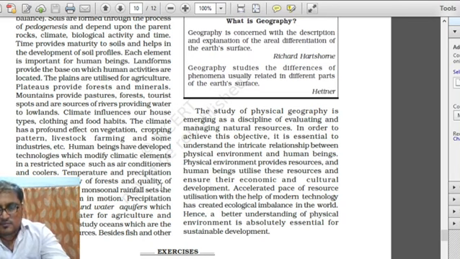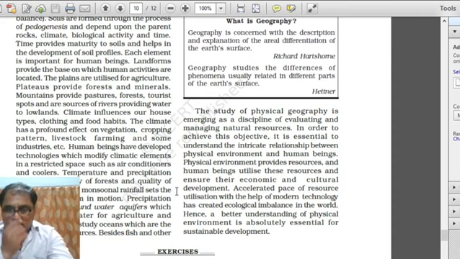As time passes, with the help of the development of technology, we started to give our imprints over nature, and human beings utilize the resources provided by the physical environment and ensure the economic and cultural development, or overall development, of human beings.